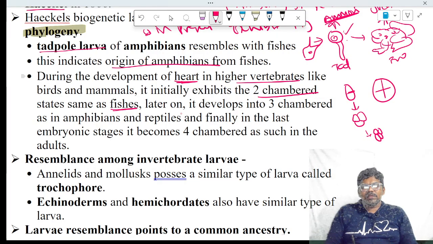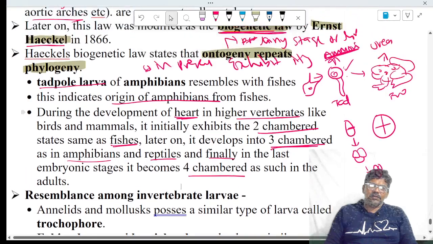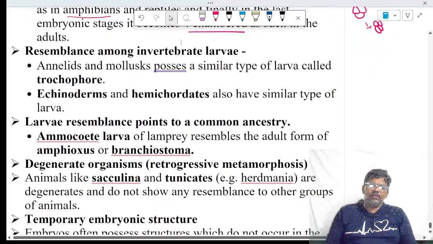First, only two chambers are there in the embryonic stage. Later, it becomes three chambers. It is the amphibian character. Amphibians and reptiles both have a three-chambered heart. Finally, we can see the formation of the four-chambered heart. Here also, the embryonic stage recapitulates its ancestor. Hence, it is also embryological evidence and an example for the biogenetic law.